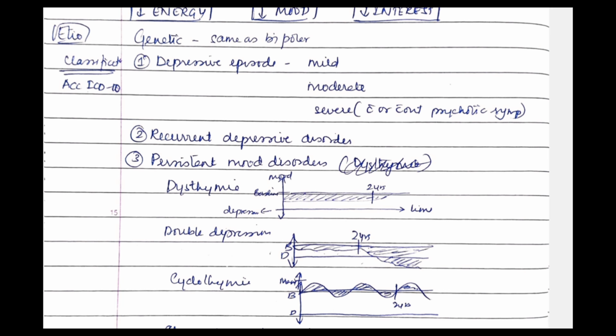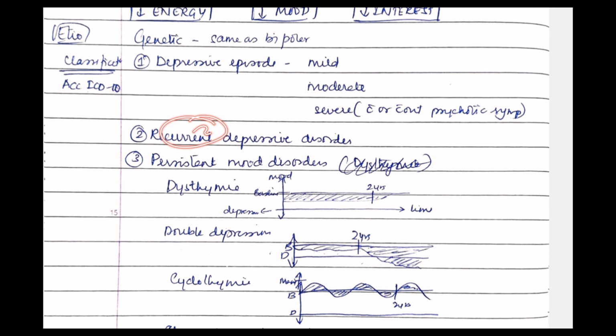Now coming to an important thing that you have to remember. Classification according to ICD-10. So the first thing is depressive episode: mild, moderate and severe. Okay, so depending upon the depressive episode, it is mild, moderate and severe. In severe it is congruent with the psychotic symptoms, and there will be more prominent symptoms of depression. So the first thing is depressive episode, mild, moderate and severe.